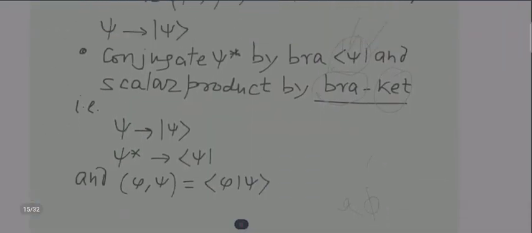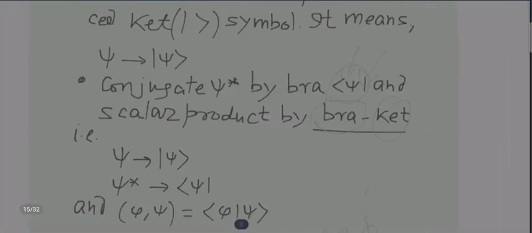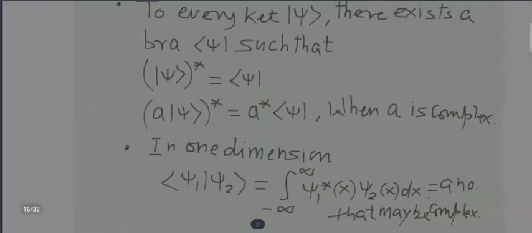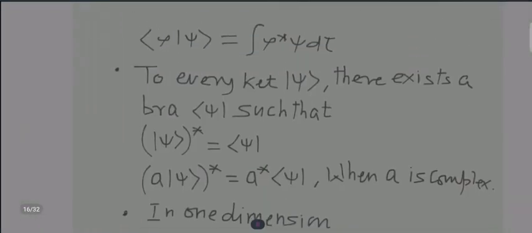Now let's have a look at how it actually looks. When we define it, it looks something like this. I already told you that the bra symbol denotes complex conjugate, right? So the complex conjugate of phi will be phi star, and there is no complex conjugate of psi because it is under the ket symbol.